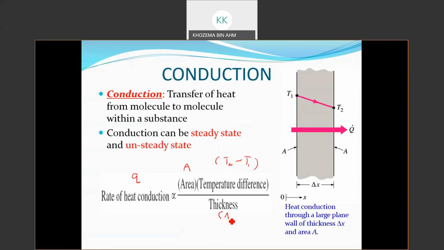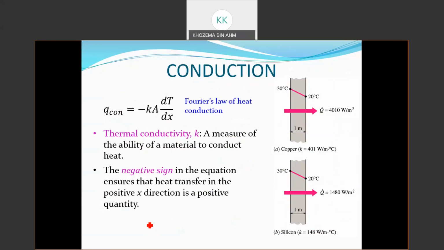So we can say it is delta X. Based on his observation, he came up with this general equation which is known as Fourier's law.